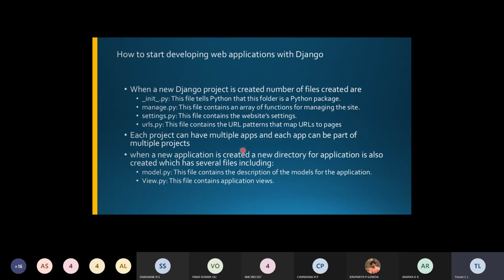We'll see the commands used to create this Django project and applications. Here the instructions have not been given in detail, so I highlighted only the main points in the slides. If you want more points, you can go for appendix C in the textbook, where all the detailed instructions are provided.